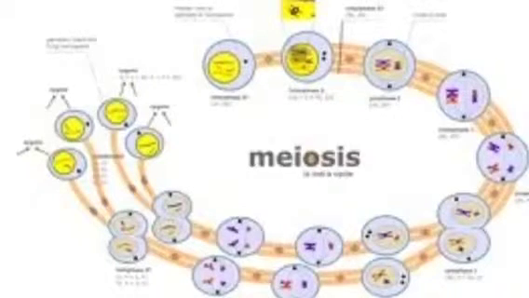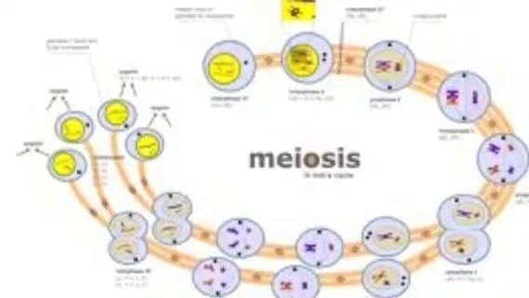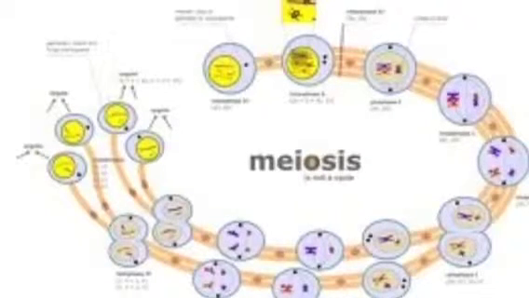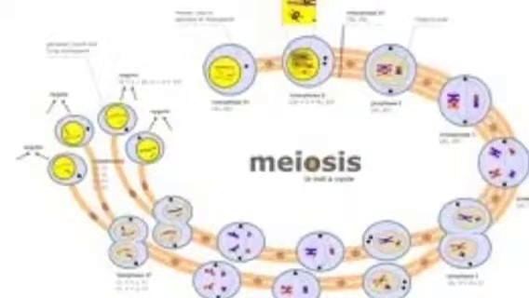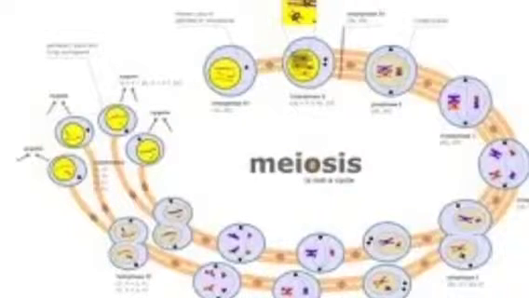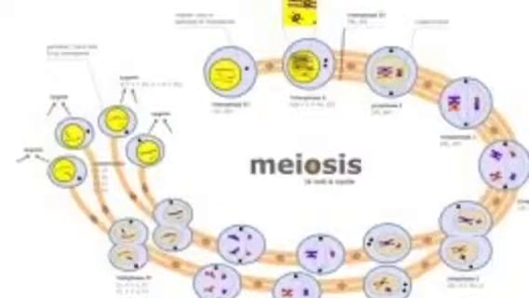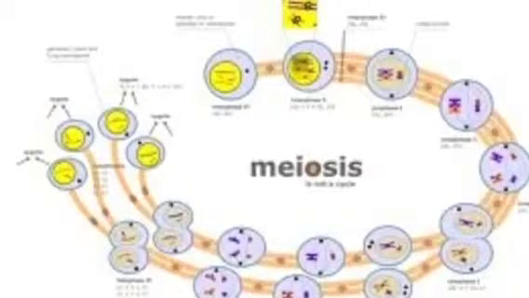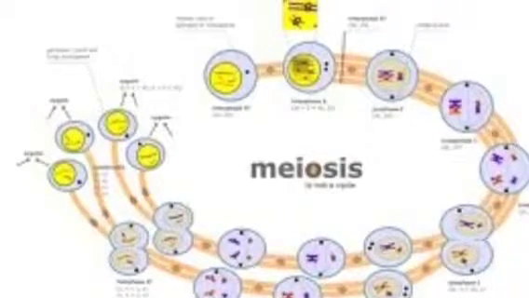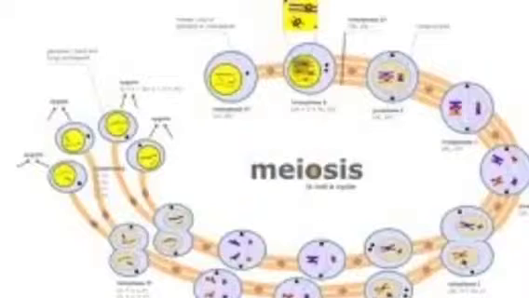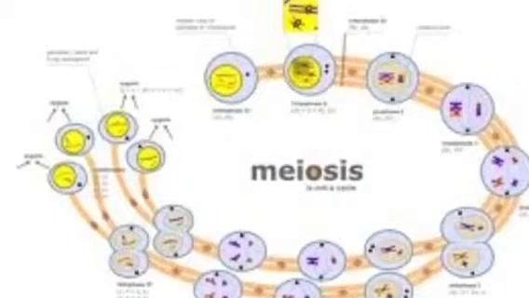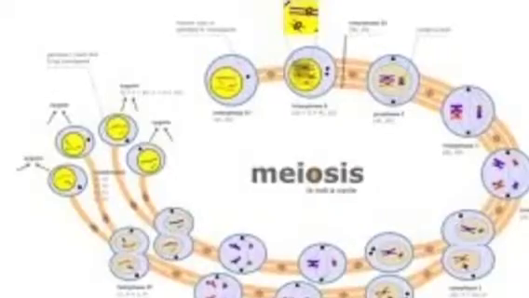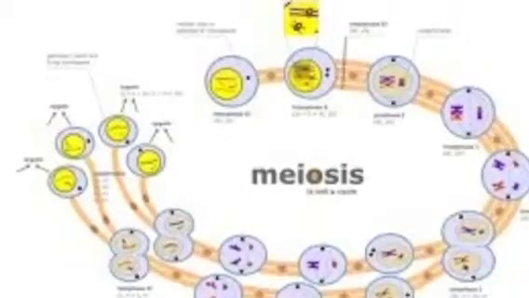When haploid cells combine with other haploids in meiosis, fertilization occurs. Fertilization is what creates diploid sex cells. The process of meiosis is very similar to the process of mitosis, but meiosis only has two major steps, meiosis 1 and meiosis 2. Meiosis 1 is all about the division of chromosomes in the cell. In mitosis, the chromosome count is maintained during division, but during meiosis, the chromosome number splits in half.